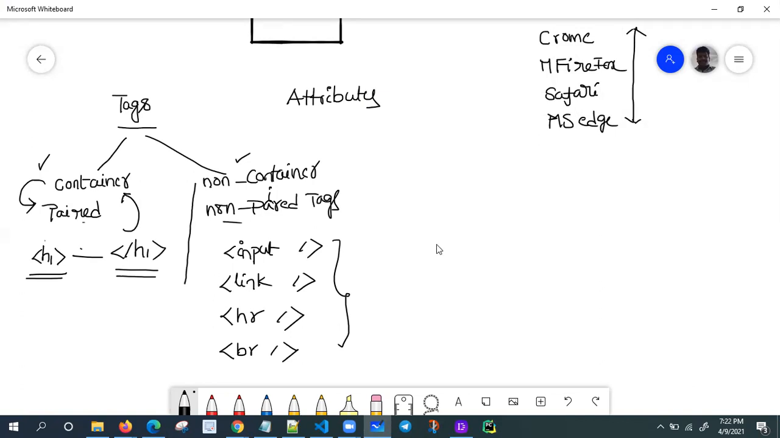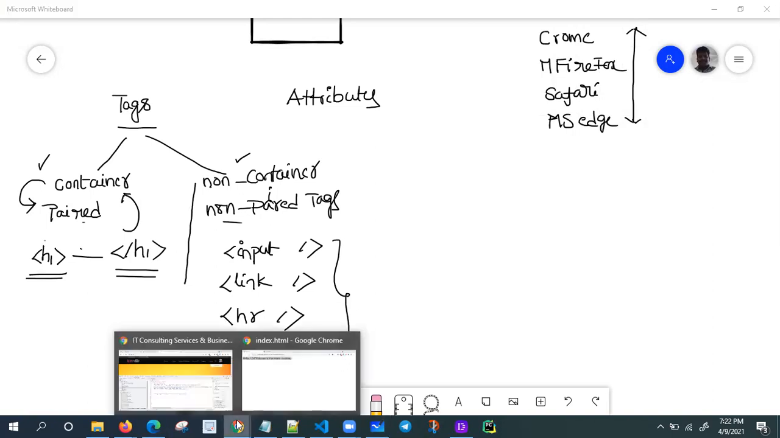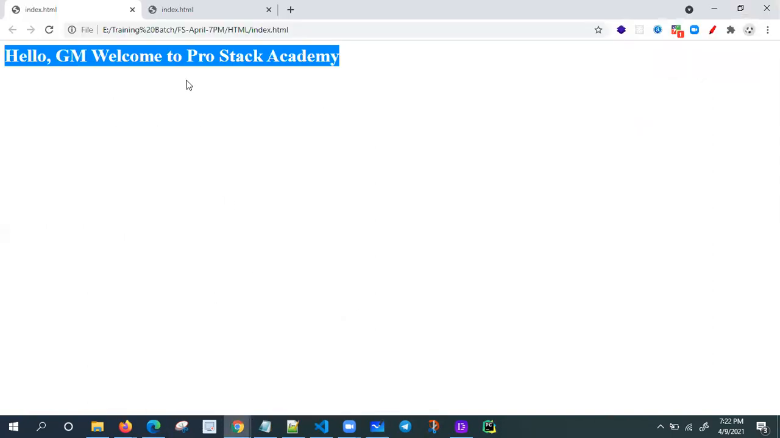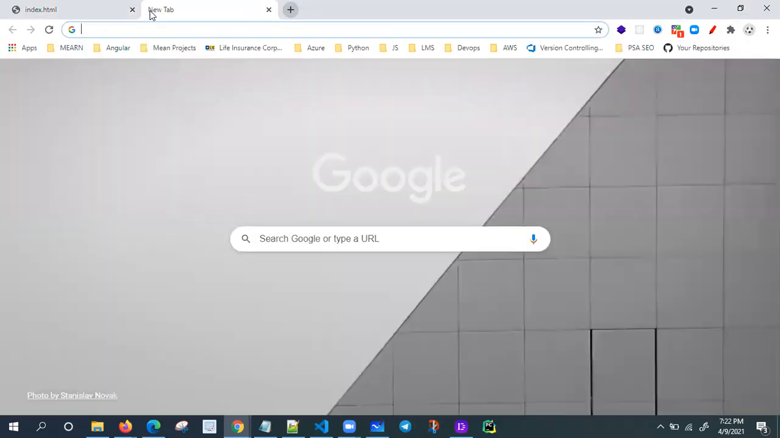I'm going to share an image with you. Using this, we are going to define all the HTML tags. Let me try this one. I'm going to open one website.